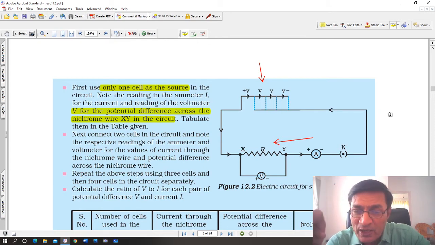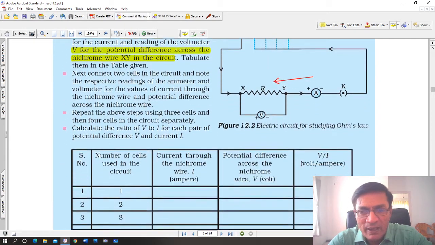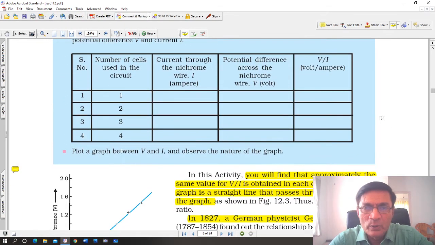Next, connect 2 cells now and then perform the same experiment. Then you can connect 3 cells and perform the experiment. You must take readings for all of them. When you take readings, you can put them in a table like this, and you can see the table.